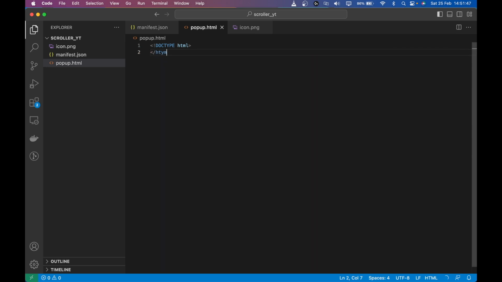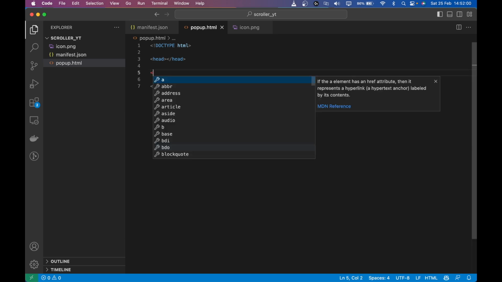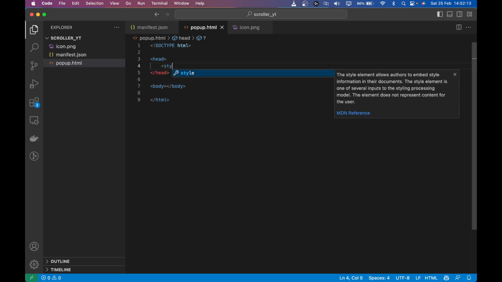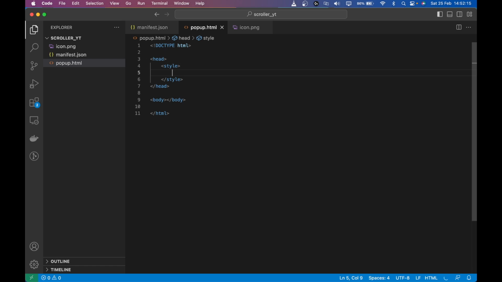I'm just going to close this HTML tag, and then I'm going to create head where we will write our CSS, and then a body where we will write all the HTML that we need, right? And I'm going to define some CSS properties and meta and stuff. So let's get started. I'm giving some style.